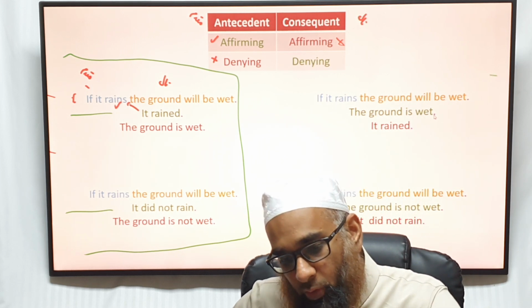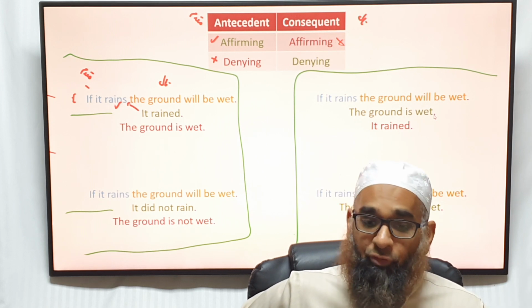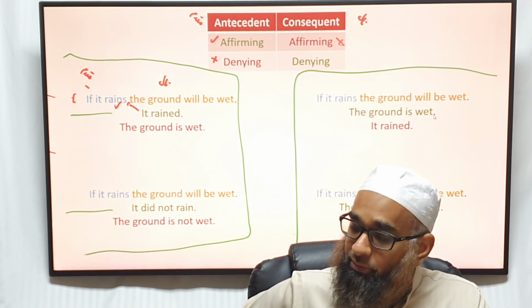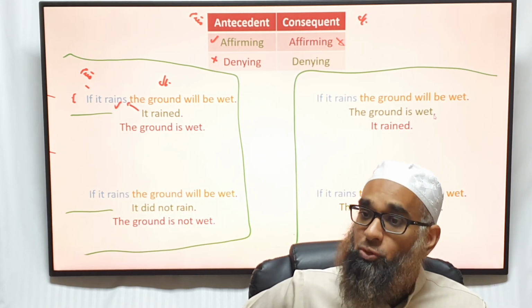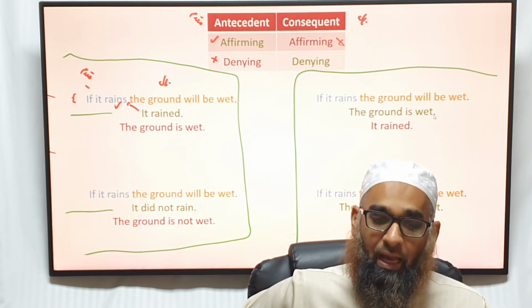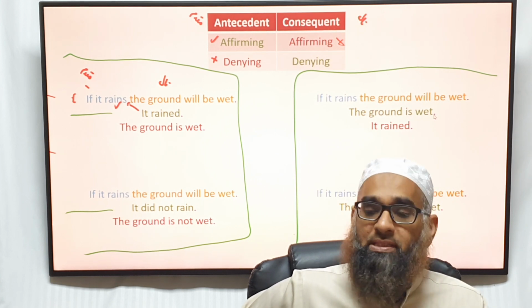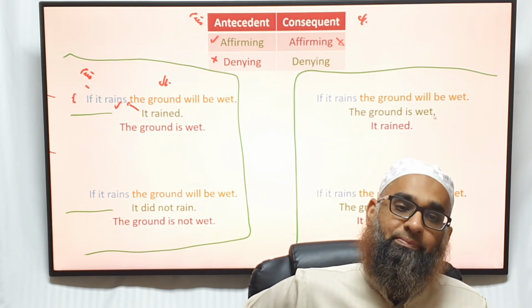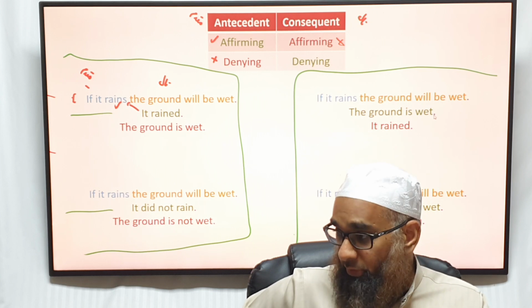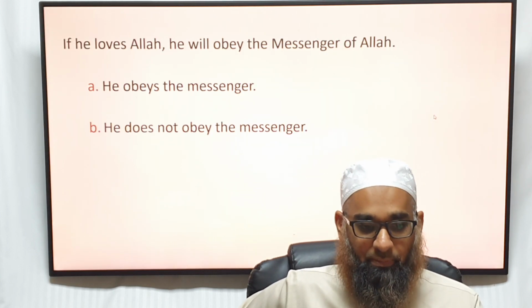And in these two, we're either affirming or denying the consequent. Affirming the antecedent or denying the consequent will give us true factual information and results as long as the premises are true. Denying the antecedent or affirming the consequent does not necessarily yield correct results. Do you understand? Okay. Let's do some practice here.